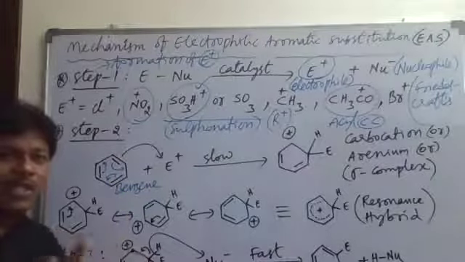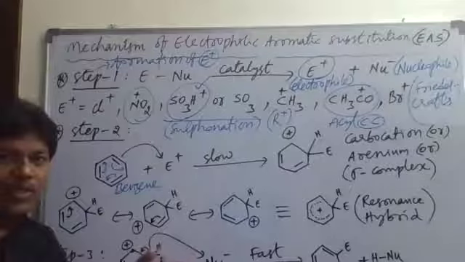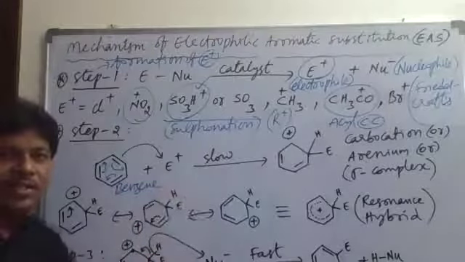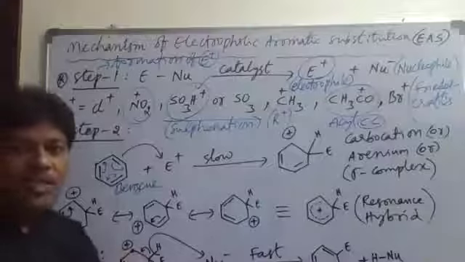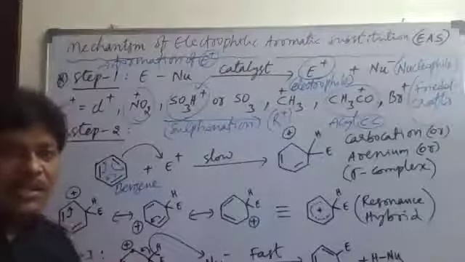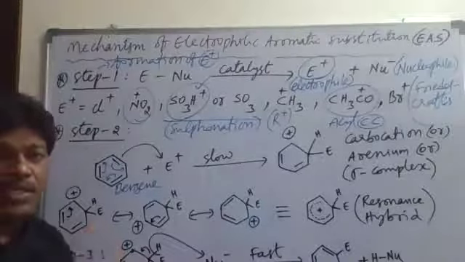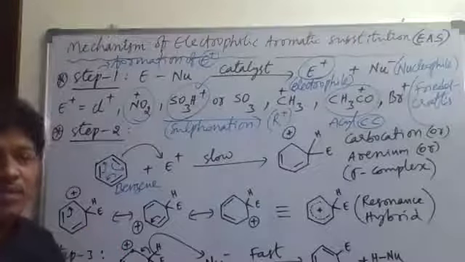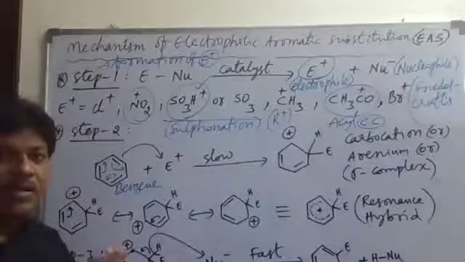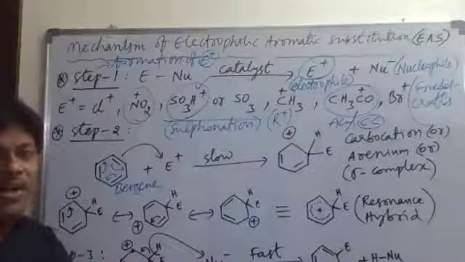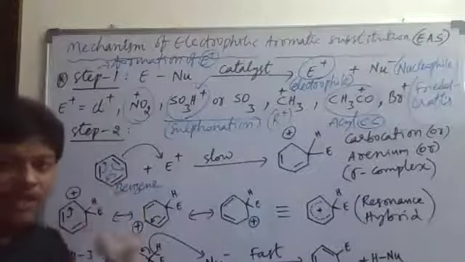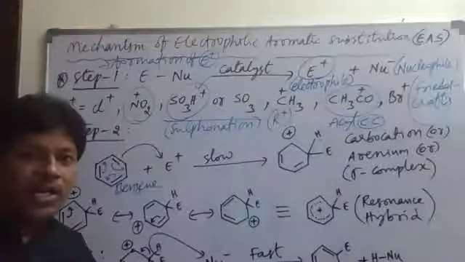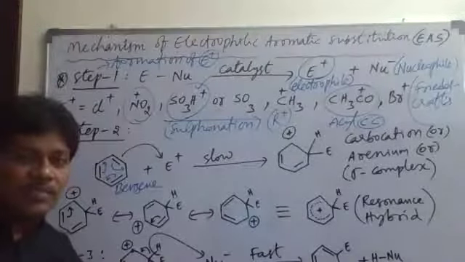When they delocalize from one place to another, they lose energy. That means the energy of benzene becomes less, and whenever the energy is less, its stability increases. Why is it losing energy? By delocalization of electrons. This shifting or delocalization of pi electrons is called resonance.